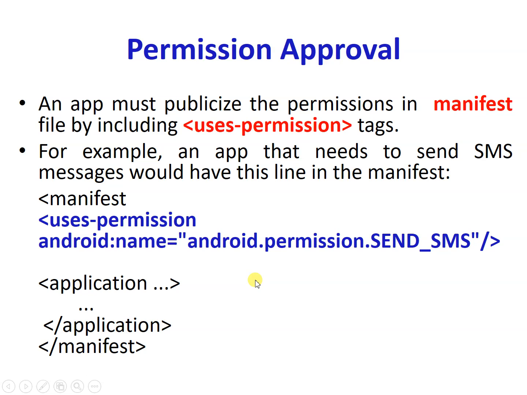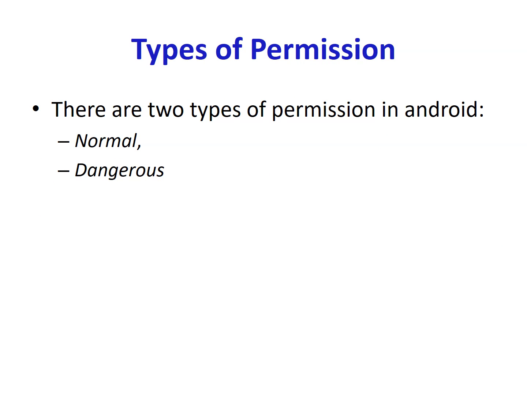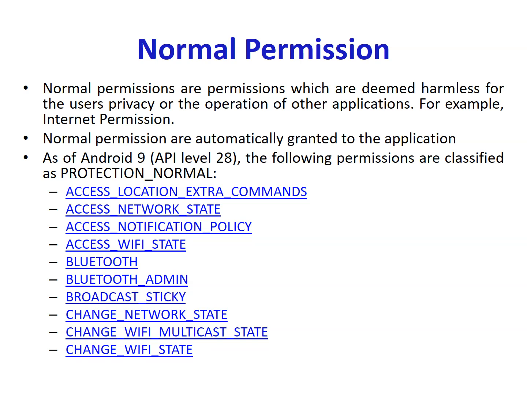Now there are basically two types of permission in Android. First is normal permission, second is dangerous permission. This mechanism changed after a certain version of Android. Normal permissions are permissions which are deemed harmless for the user's privacy or the operation of other applications. For example, internet permission. Normal permission means the permission which does not do any harm to the user's machine. Nowadays, every time we need internet, so internet comes under harmless or normal permission, it does not harm anybody.